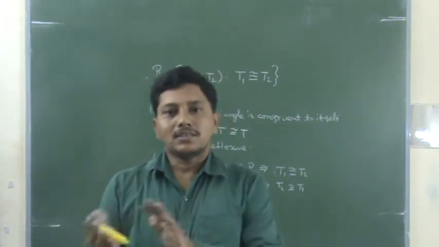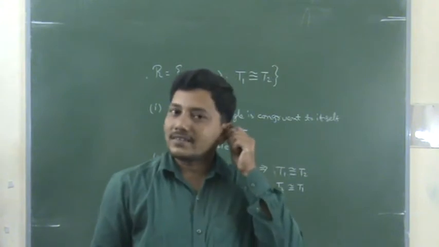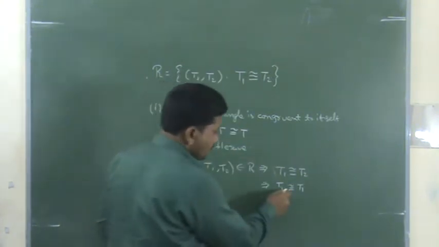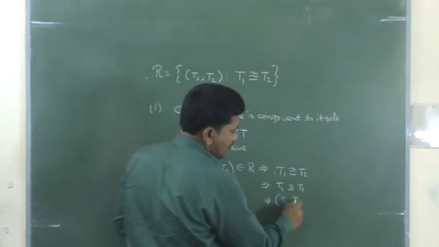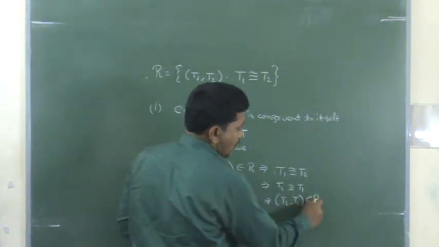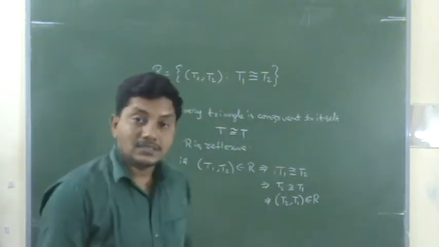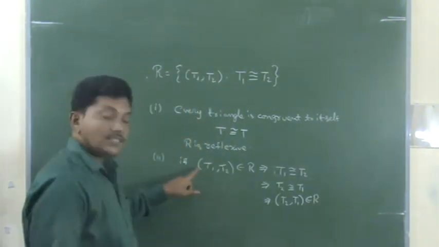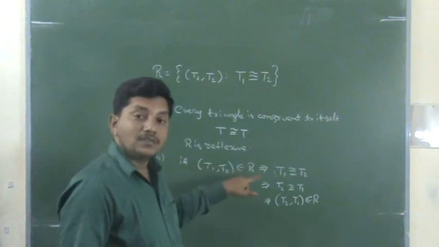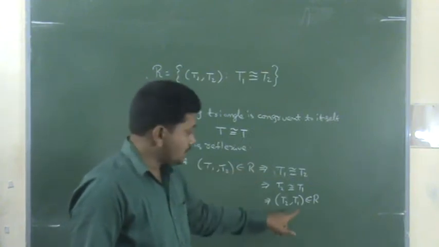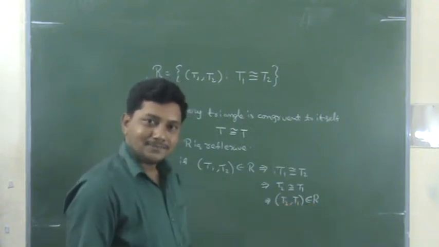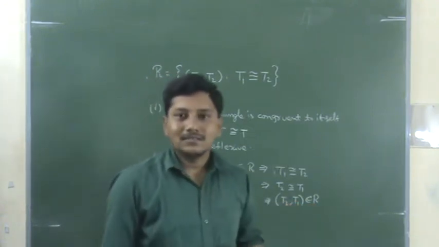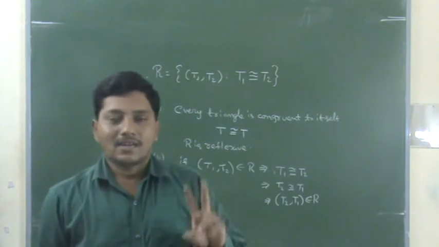If A is equal to B, then B is equal to A. For that reason, right? So here for this definition T2 comma T1 belongs to R. That means I start with if T1 comma T2 belongs to R, I get T2 comma T1 belongs to R. That means R is symmetric. I completed two properties.